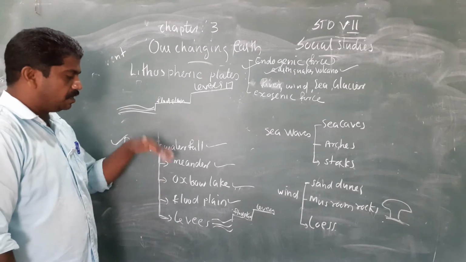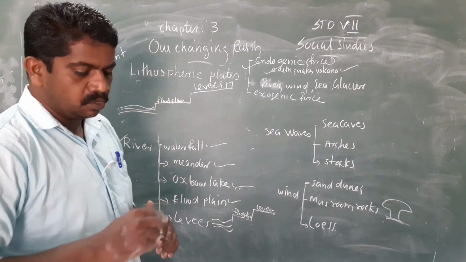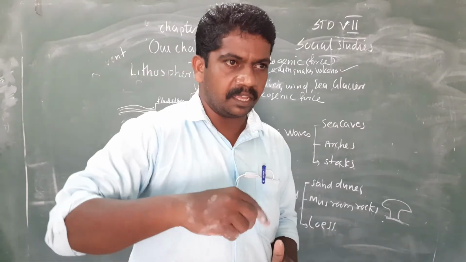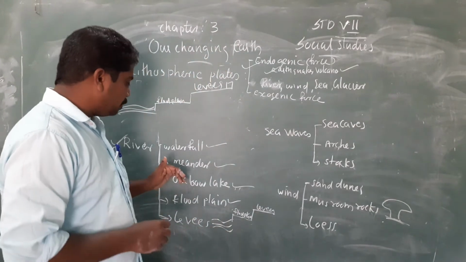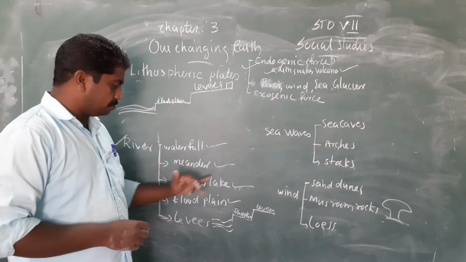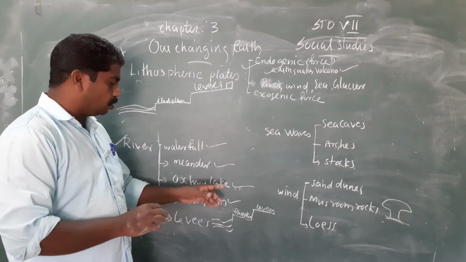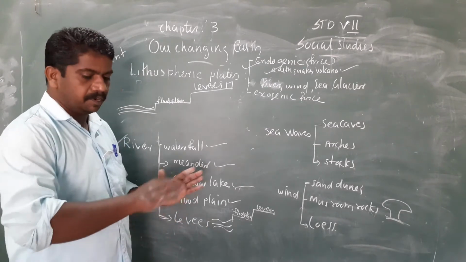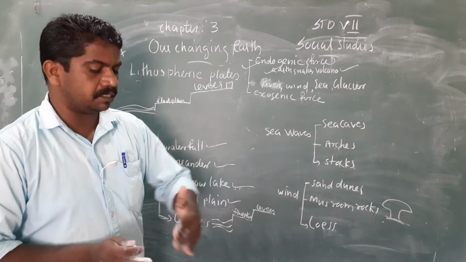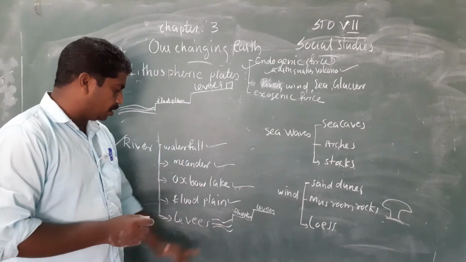Meander: the river is not going straight, it is going in a curved path. This curved path is called meander. When this curved path is cut off from the river, it is called oxbow lake. When the curved part separates from the river, we call it an oxbow lake.